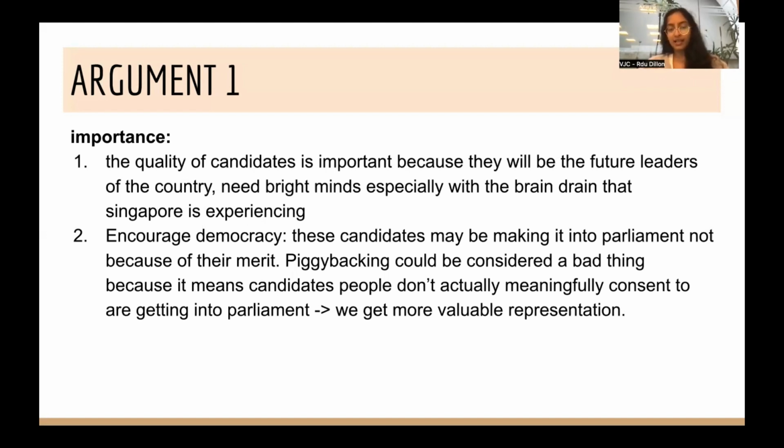The second point, slightly less important, but I thought this would have been an interesting angle to take, which is the idea of encouraging democratic choice. Because when candidates make it into parliament not of their own merit, piggybacking could therefore be considered problematic, because it means that candidates you don't actually meaningfully consent to are getting into parliament. So people might just be voting for that one guy. It is unclear if the rest are seen to be actually representative of the people's wishes. So that's a possible angle that we could have taken.